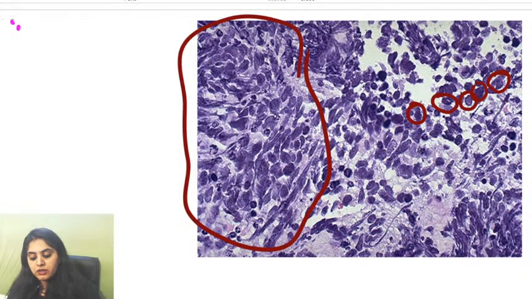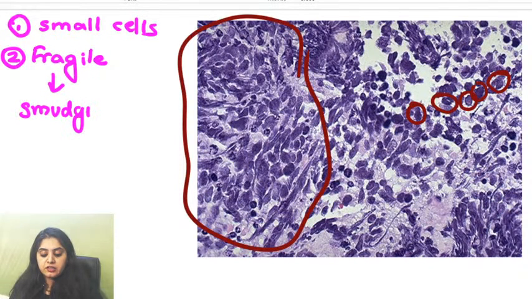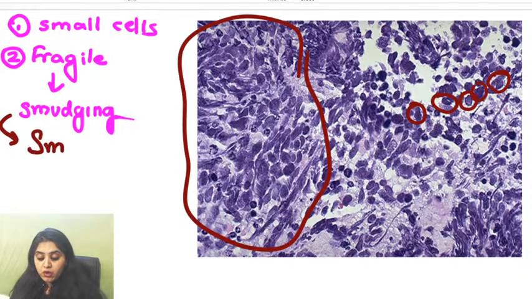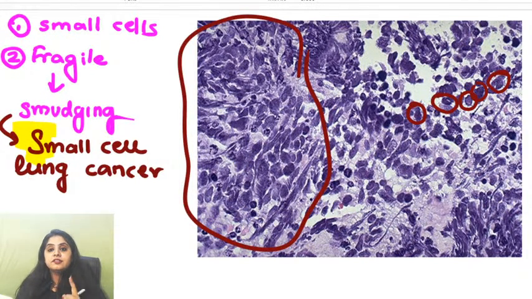See, number one, you've got small cells. Number two, those cells are very fragile. Why am I saying they're very weak? They're very fragile because they are smudging. That is a very, very characteristic feature of small cell lung cancer, guys. Small cell lung cancer, and that is why smoking was given as a very characteristic point. It is associated with smoking. Small cell lung cancer is associated with smoking. It shows you this smudging, small cells which kind of break apart, smudging.